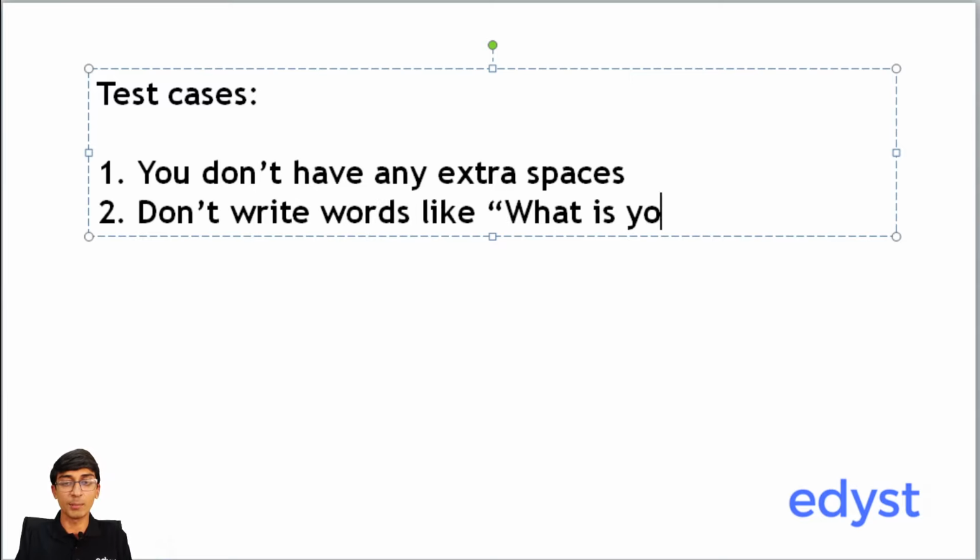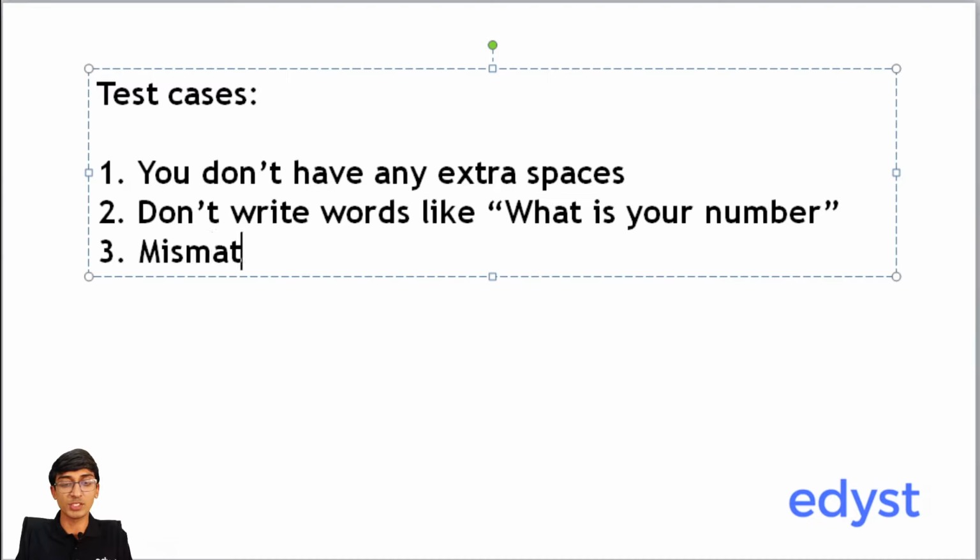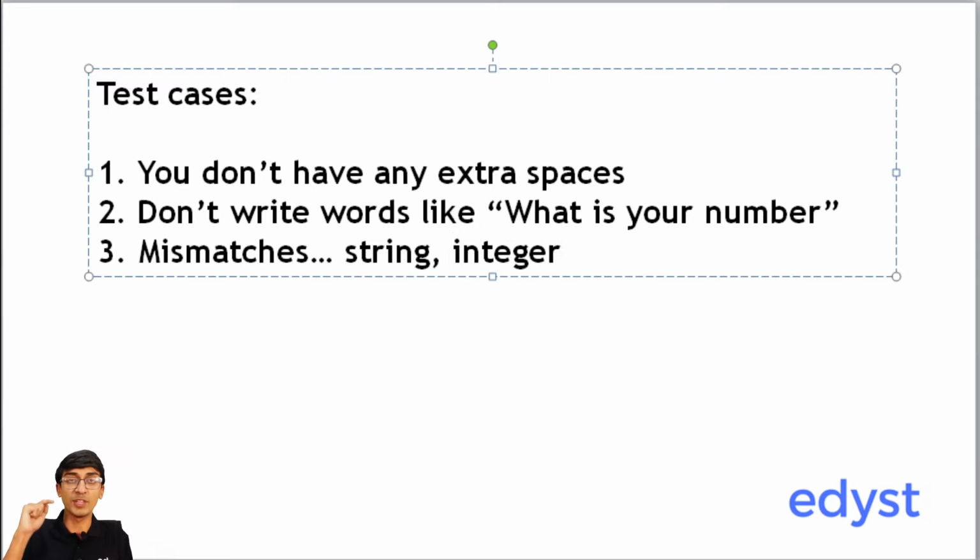Second, don't write prompts like "what is your number". In our C programming questions we used to write "please enter your number" or "please input integer". You don't have to write any of that. Take input in the format that they have specified. Please look out for mismatches. For example, if the input is a string and you are taking an integer, it's going to cause a mismatch. So read the input and output format carefully, and most of your error messages should be solved.